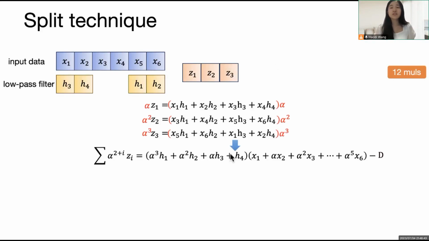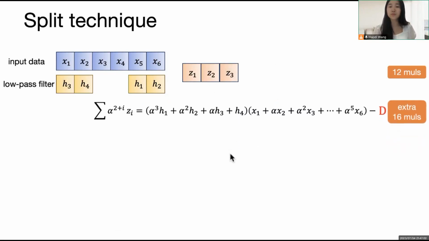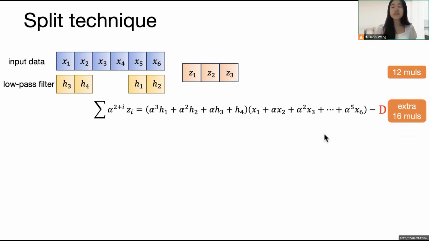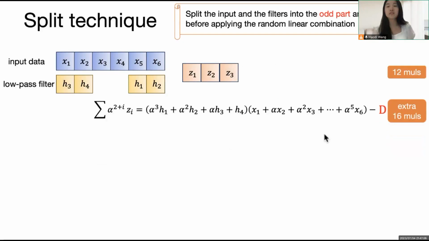In this equation, d is the term that has to be subtracted from the left side. There are 16 multiplications in d, which is more than the original equations in DWT. That's because the step of the sliding window between 2 rows is 2 instead of 1. To address this issue, our insight is to first split the input and the filter into 2 parts, the odd part and the even part.